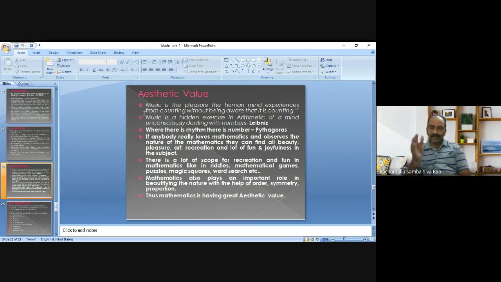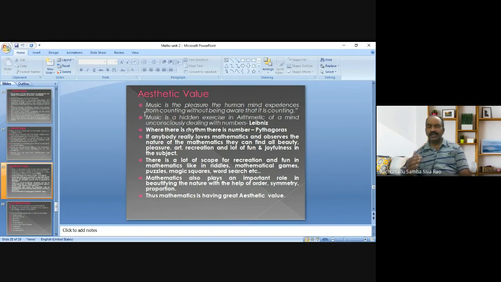Without the application of mathematical knowledge, we cannot perform music successfully in an effective form. That is the statement given by Leibniz, which reflects the aesthetic value of mathematics.